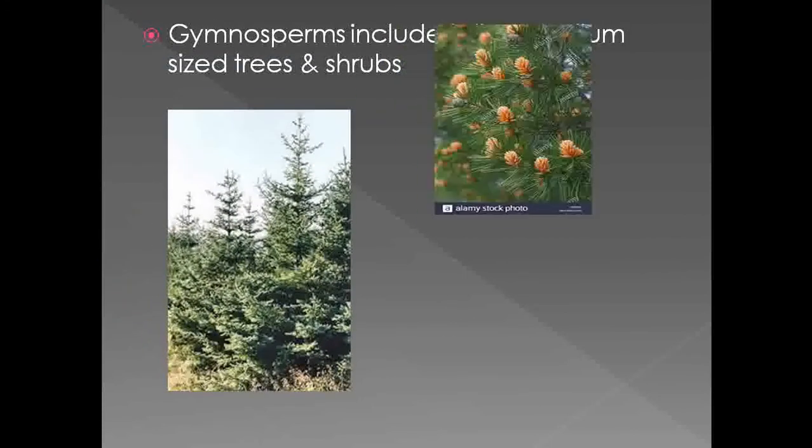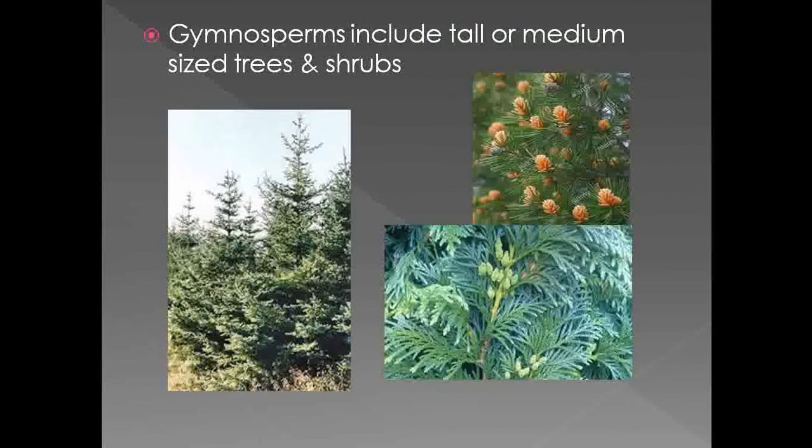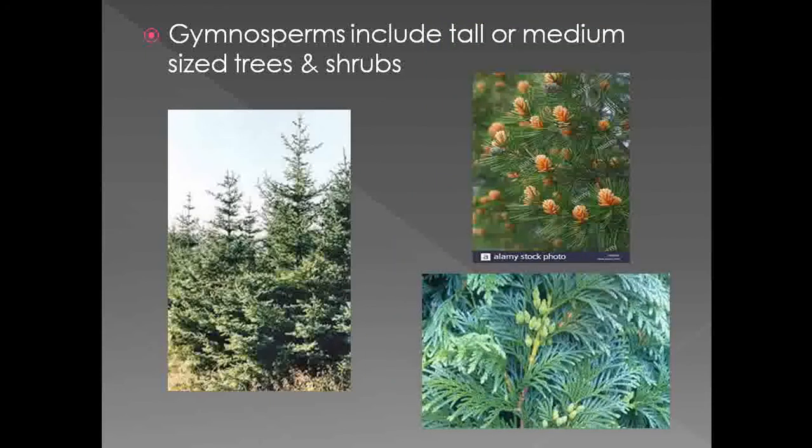If we observe the gymnospermic members, the gymnosperms show presence of tall or medium sized trees, and most of the shrubby members are found inside the gymnosperms. If you observe here, these are the pine members. This is Pinus, which shows the presence of large trees.